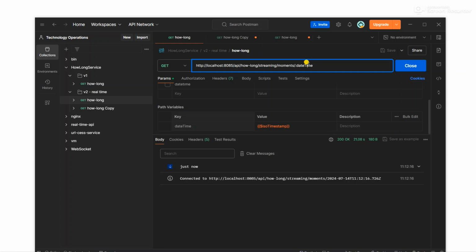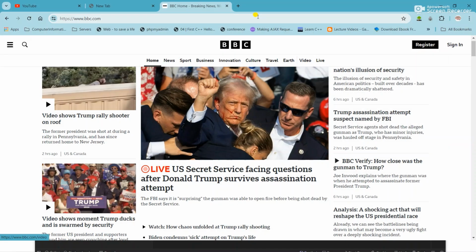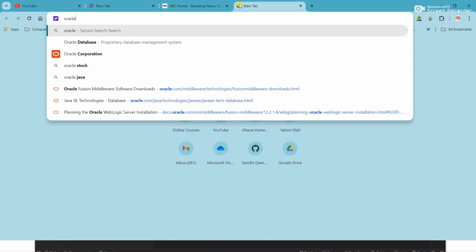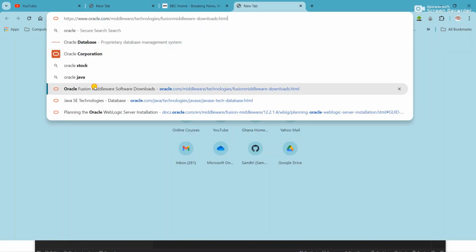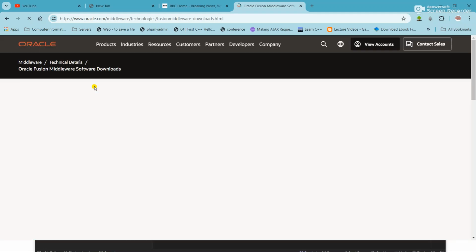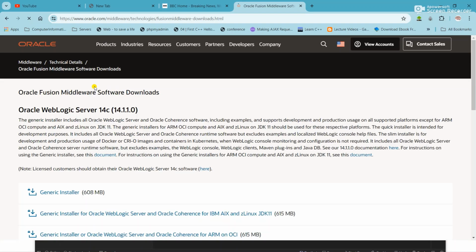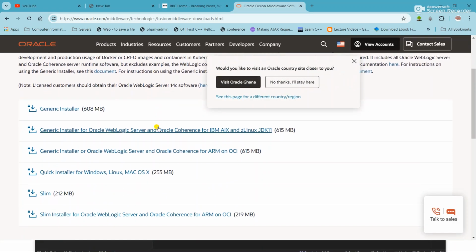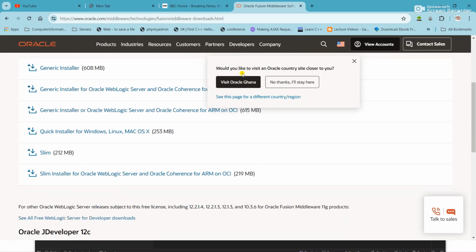There are more solutions that are coming out, and aside from the enterprise work we are doing, we're going to be tackling what we see and what we get. Just to give you a gist of what's coming up next, let's look at this. Have you realized that when you go to some website, it's actually able to tell you something? Let's go to the Oracle website, for example. When I come to the Oracle website, I'm just browsing. Then it tells me, would you like to visit an Oracle country site closer to you? And it says visit Oracle Ghana.